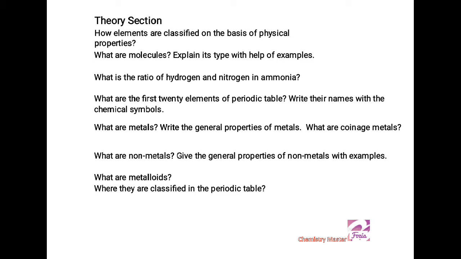What are molecules? Explain its types with the help of examples. To answer it, we begin with the definition of molecule. A molecule is a stable individual existing unit of 2 or more atoms which are chemically combined. Its types also define its composition.